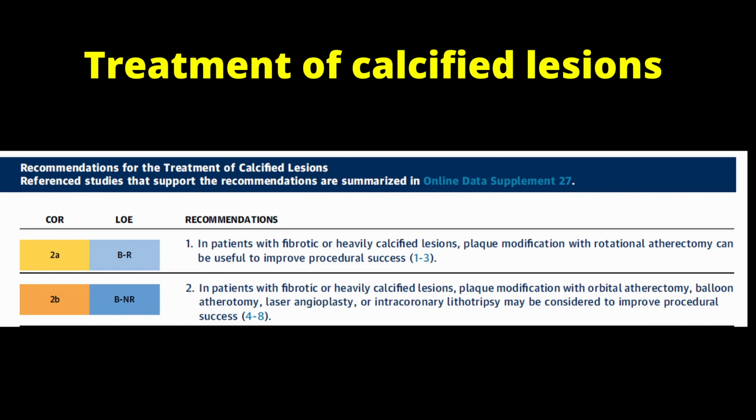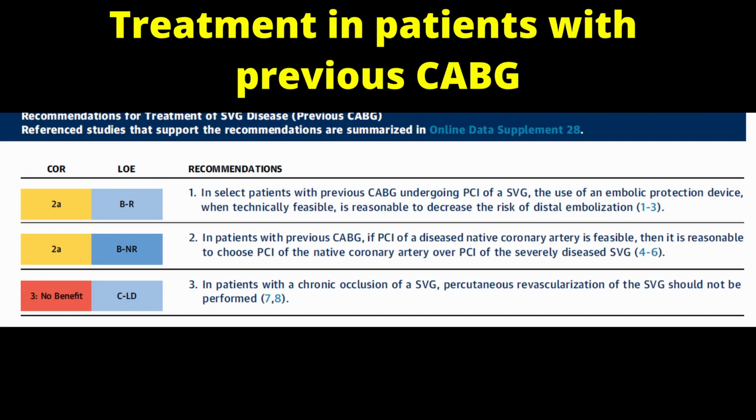Fibrotic or heavily calcified lesions can hinder the stent expansion. Trials have shown that rotational atherectomy can provide us with enhanced stent delivery and stent expansion in heavily calcified lesions compared to conventional balloons. Treatment of SVG disease or treatment of coronary artery disease in patients with previous CABG.